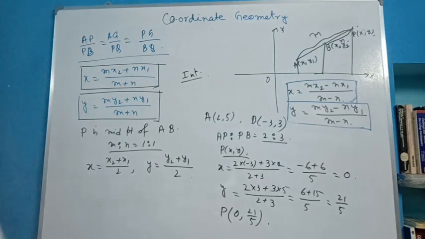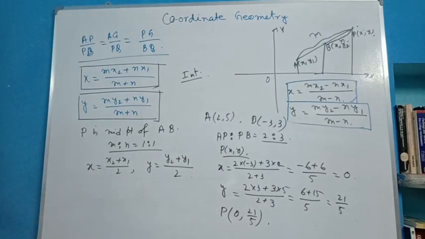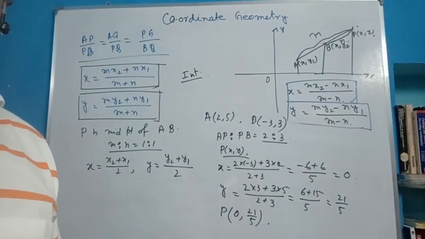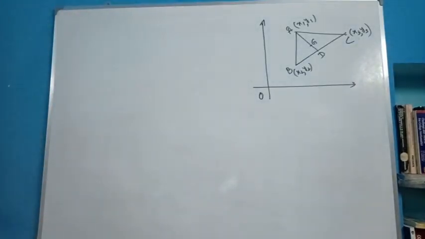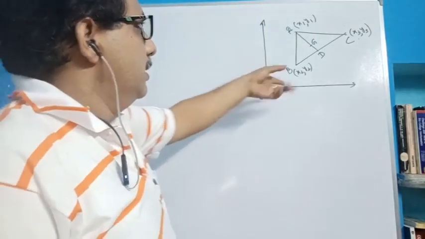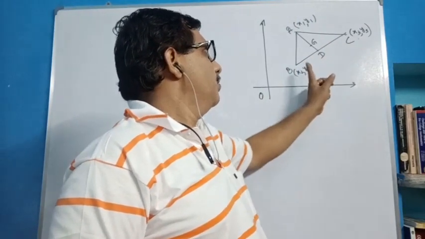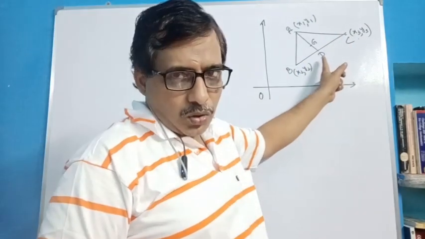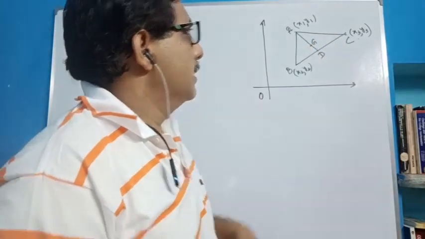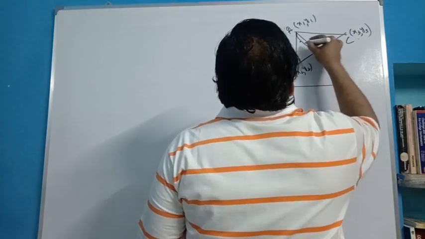If the coordinate is (a, 0) or (0, b) in this form, this point must lie on the y axis for (0, b). Okay. Next, three vertices of a triangle are given: (x1, y1), (x2, y2) and (x3, y3). We have to find out the centroid. It is a well-known formula. D is the midpoint, then the midpoint formula is (x2 + x3) by 2, (y2 + y3) by 2. And G is the centroid. Therefore AG to GD, AD is to DG is 2:1. It is known to all of you.